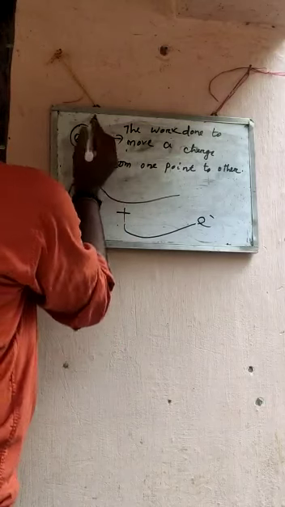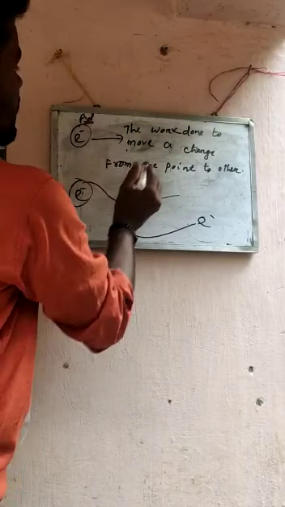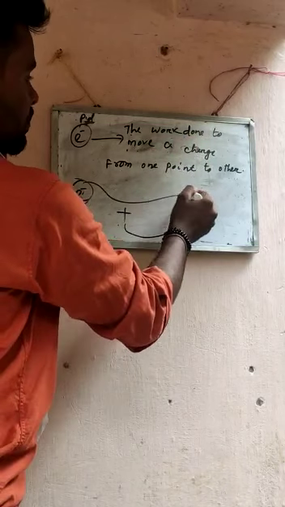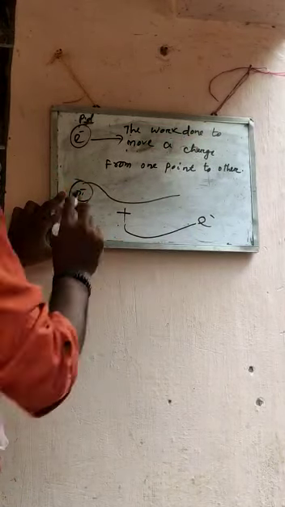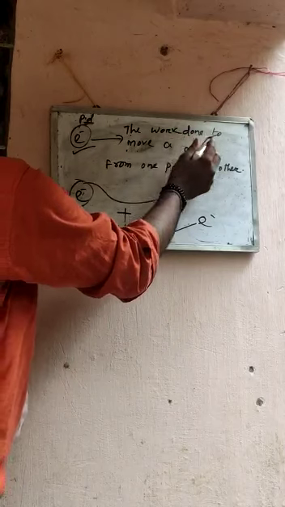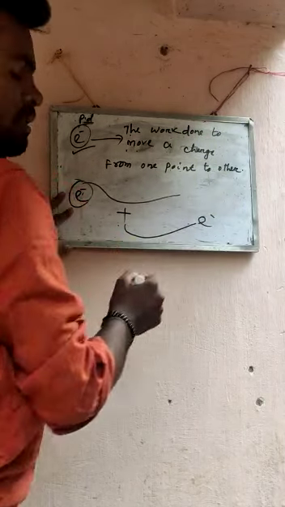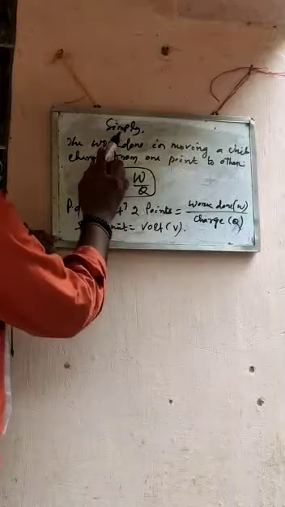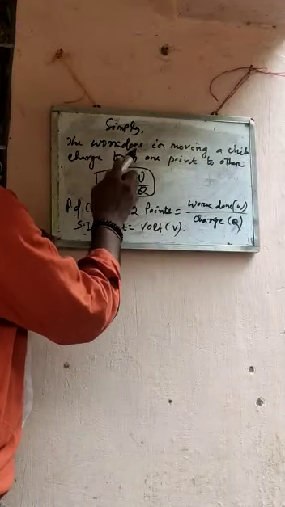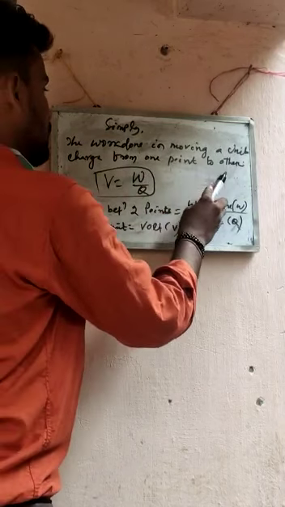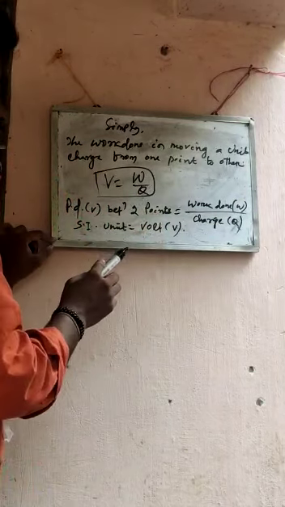So what is the definition of potential difference? It is the work done to move a charge from one point to another. It is a simple definition. Please note this: the work done to move a charge from one point to another. Another definition: the work done in moving a unit charge from one point to another is known as potential difference.